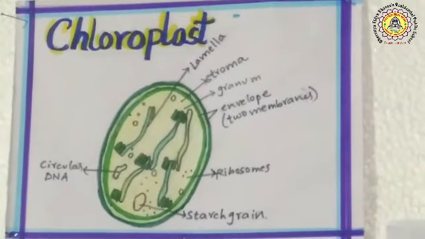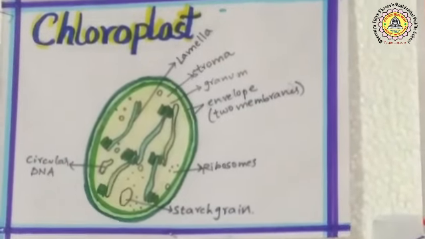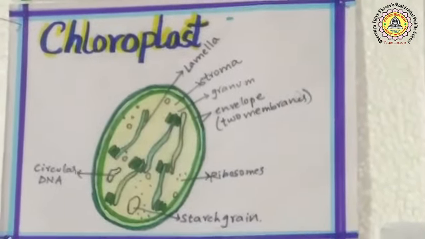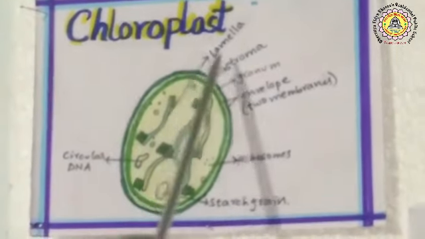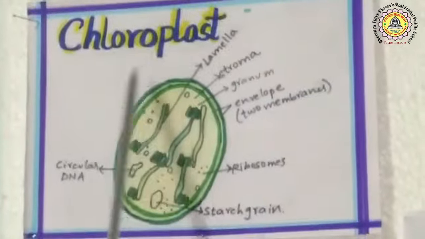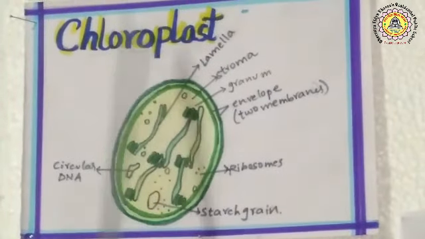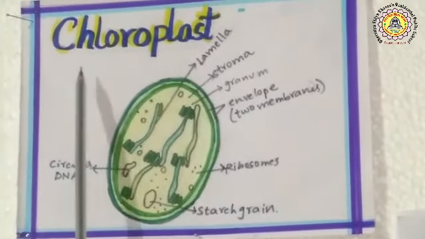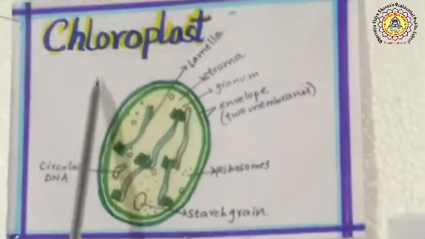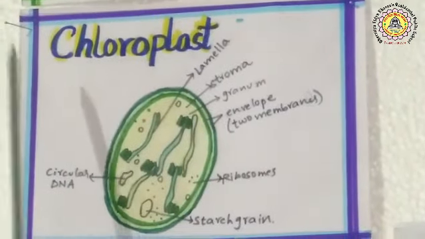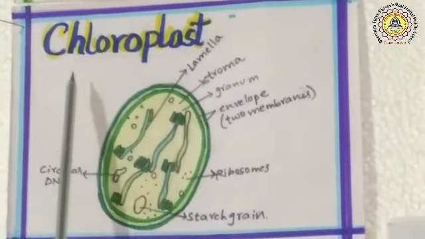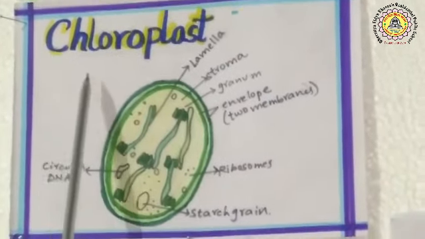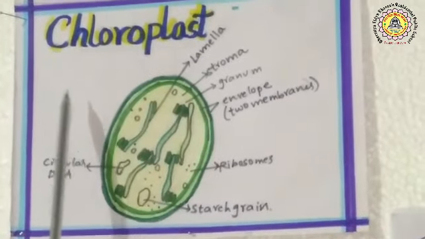Leucoplasts are present in storage organs of the plant. The second one is chloroplast. Chloroplasts are found in green parts of the plant. Chloroplasts contain a green pigment called chlorophyll. Chlorophyll traps solar energy and is helpful in the manufacture of food in the plants. Plastids are found in plant cells only. Plastids are also found in algae, certain bacteria, and protozoans.